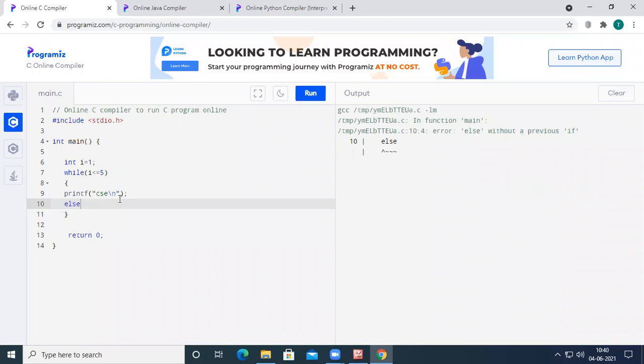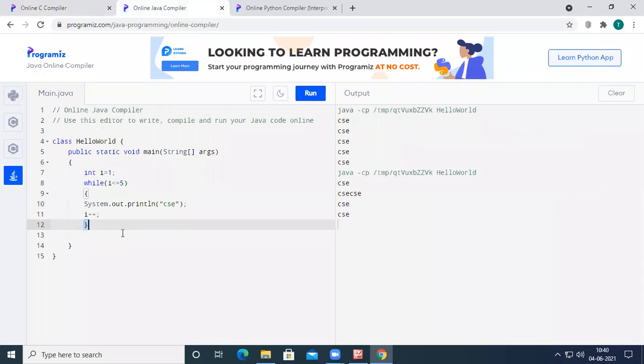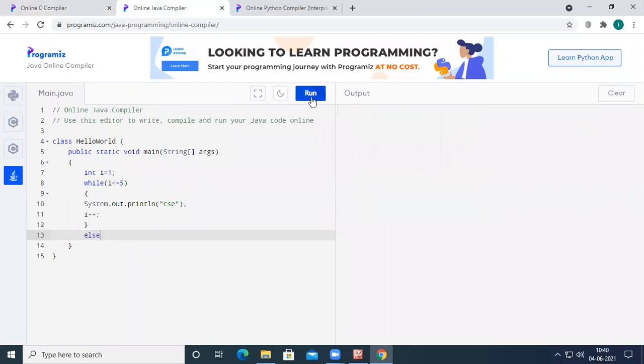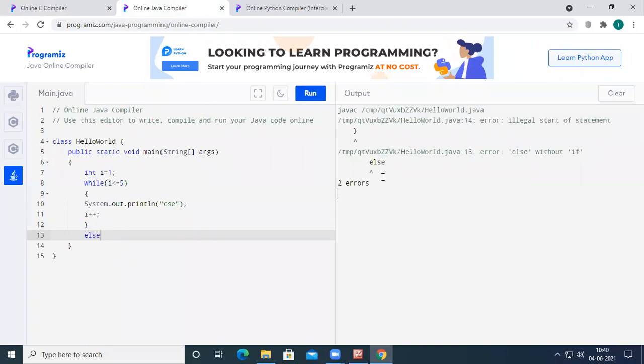And at the same time, in Java also, if you write else here and compile the code, see here, it is also saying illegal start of statement, right? Illegal start of statement.